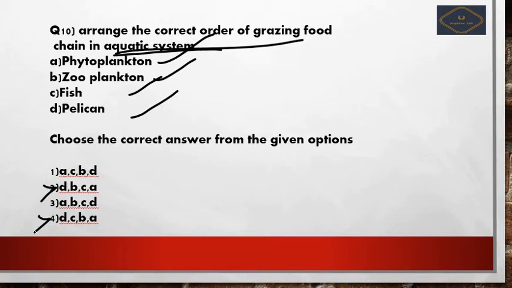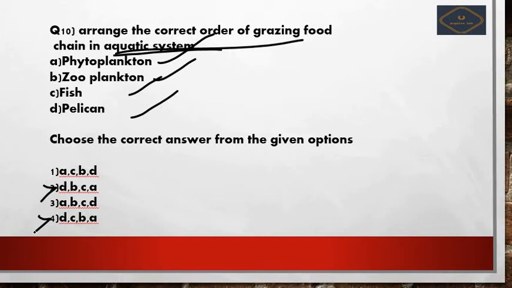From these two options you have four items, that is phytoplankton, zooplankton, fish and pelican. Phytoplankton can be eaten by zooplankton, then it can be eaten by fish, then by pelican.